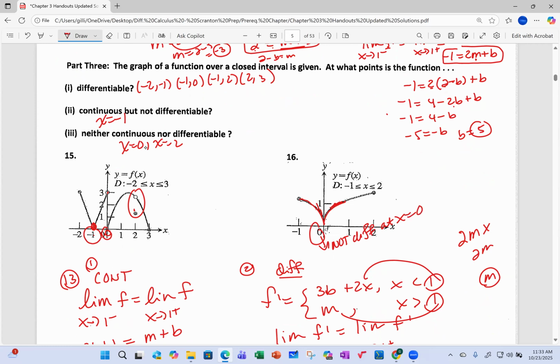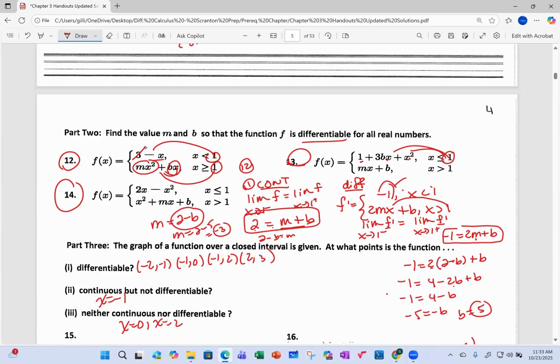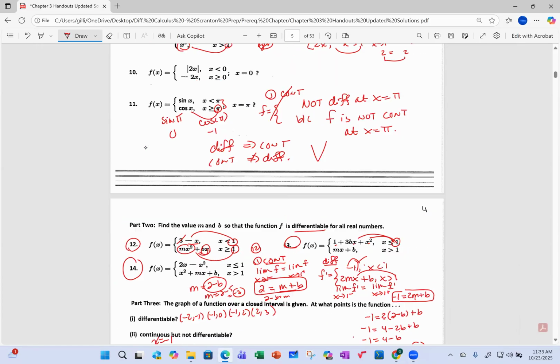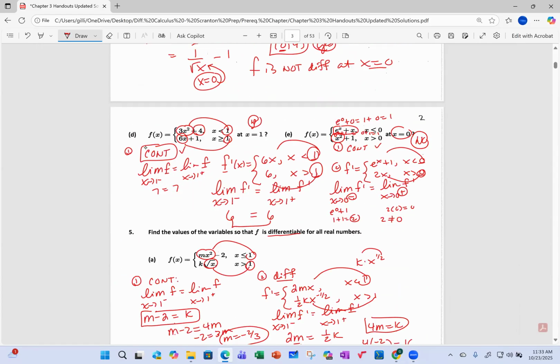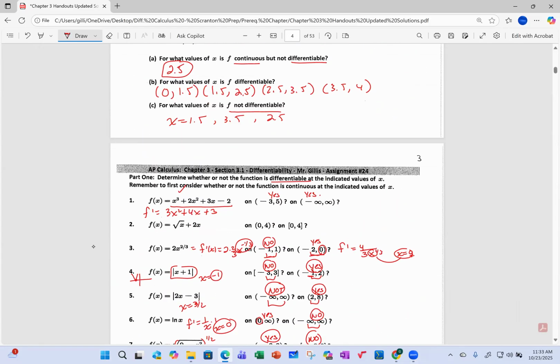So where is it differentiable? From -infinity to 0 and from 0 to infinity. Where is it continuous but not differentiable? Is at x equals 0. And it's nowhere neither continuous nor differentiable because it is continuous everywhere. And I hope that helps with the solutions to the homework, as well as the lesson.